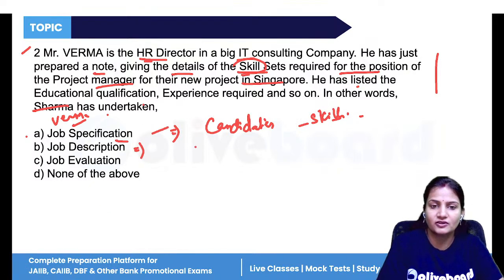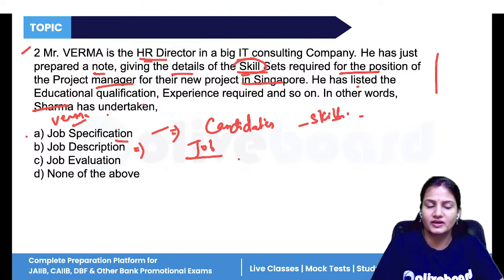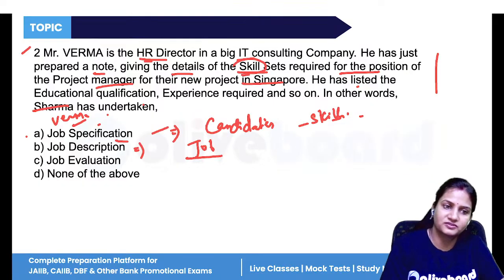When you are describing the skills of the candidate, that is called job specification, that these are the skills required. Now description is when you are describing the job. When you are describing the candidate, it is job specification.